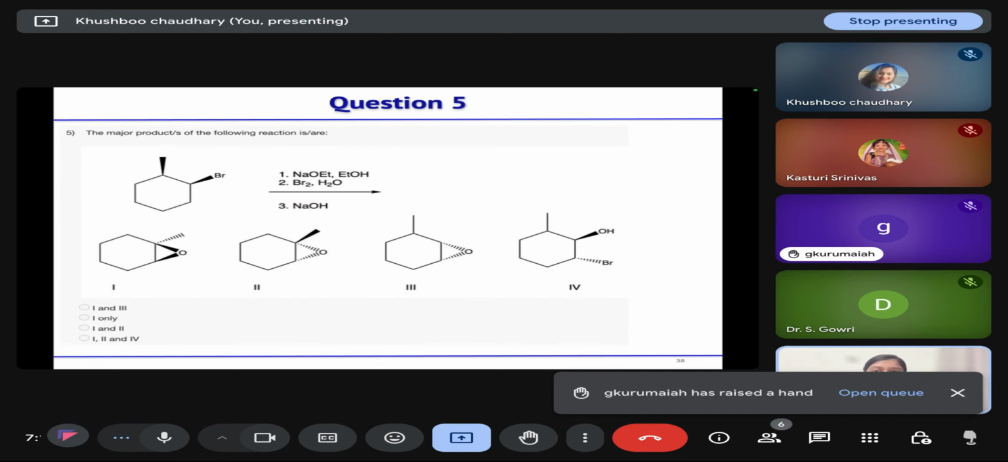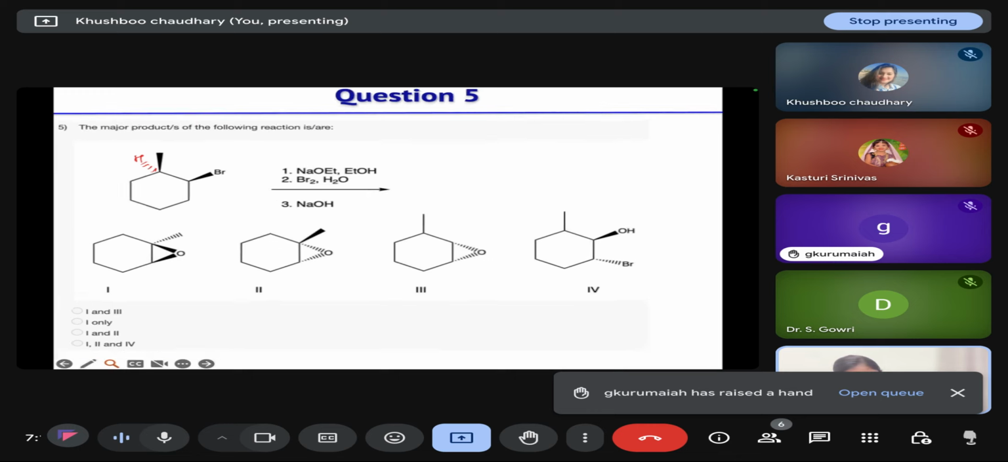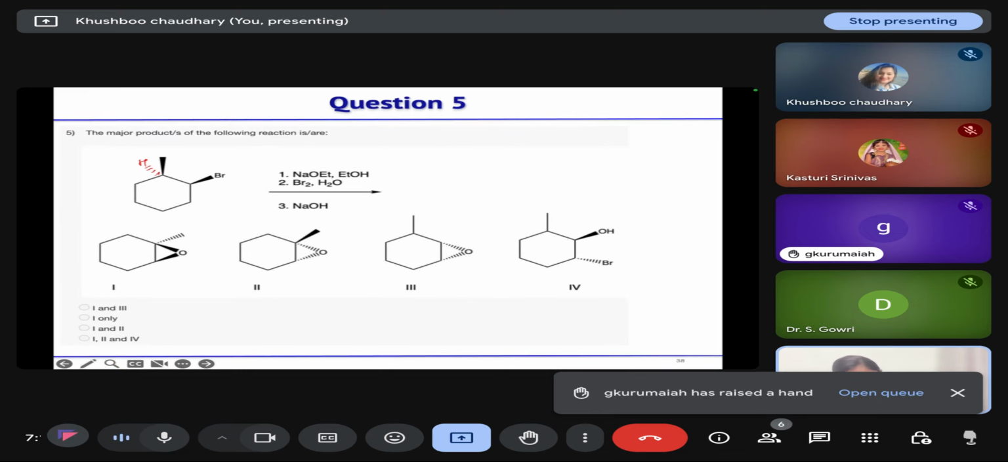Then the next one: the major product of the following reaction is R. First step, you are treating your compound with sodium ethoxide. What will it do? Elimination. So anti-elimination is possible. In this case, hydrogen and bromine are anti to each other. Sodium ethoxide will attack the proton, and it leads to the formation of a more substituted alkene in the first case.